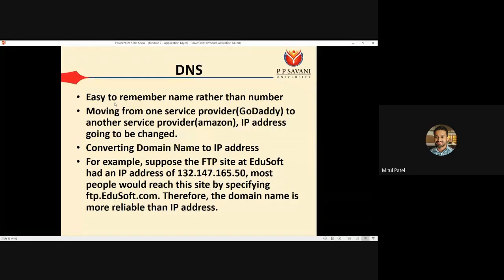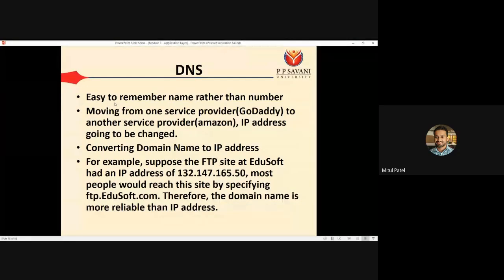For example, let's take www.ppsu.ec.in. Suppose when we were with GoDaddy we got one IP address, but now we are changing to some other service provider like Amazon, then that IP address is going to be changed. Okay, so at that time, if we are communicating using the previous IP address, then that is not possible. Okay, so what is the solution? We can use the domain name, which is going to remain the same for all types of communication.